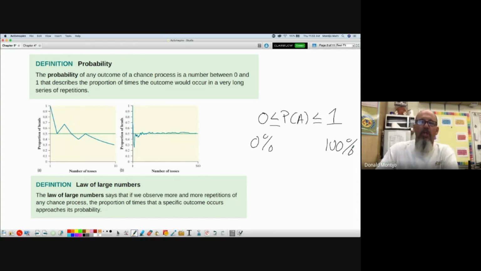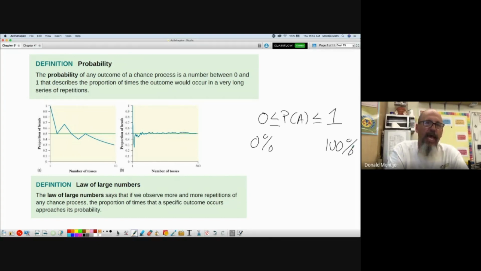Probability follows the law of large numbers. Over the long run, probability answers what's going to happen. If I flip a coin twice and the probability of heads is 0.5, does that mean that every 2 times I flip it, I'm going to get exactly 1 head? No, because that's not a long run. That's not many, many, many trials.